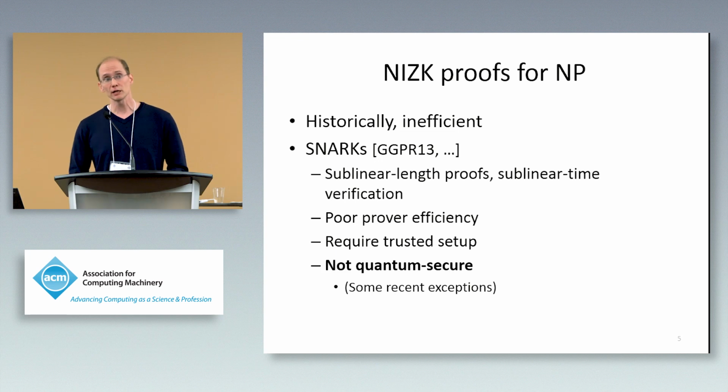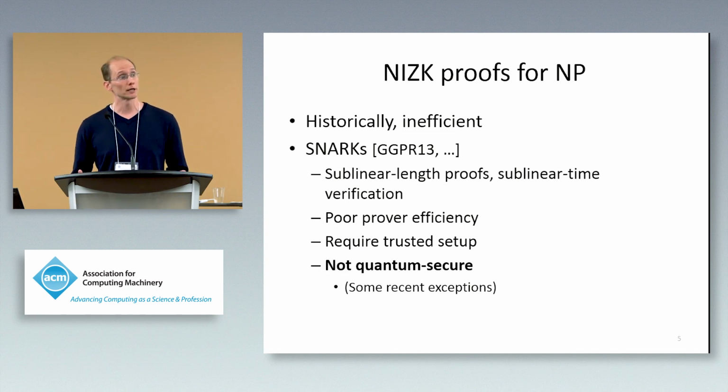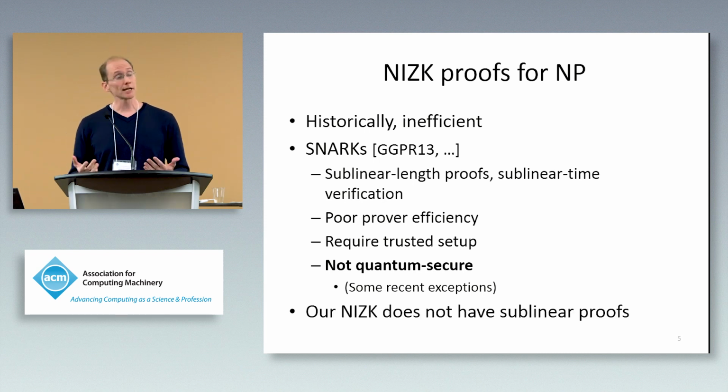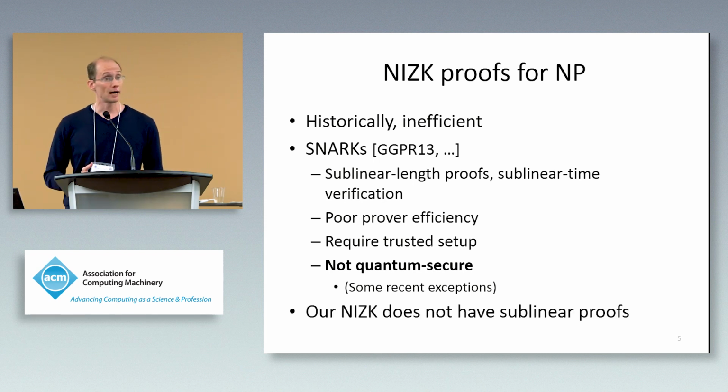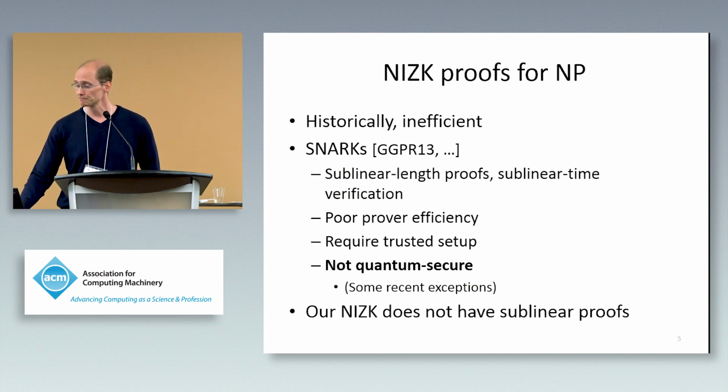And maybe most relevant here is that most of the SNARKs that have been constructed in the literature are not quantum secure. There are a couple of recent exceptions, including one I think you'll hear about later in the session. But at least at the time of this submission, I believe there were no published solutions of quantum secure SNARKs. So as I said earlier, our NIZK proofs are not sublinear, so we're not competing with SNARKs from that point of view, but we are getting the post-quantum security.